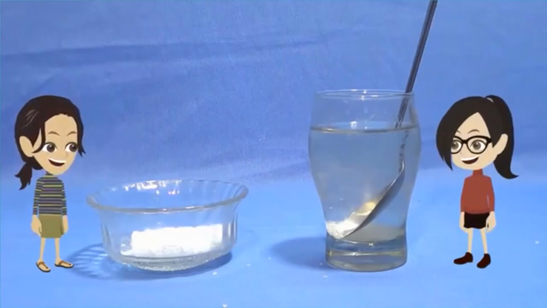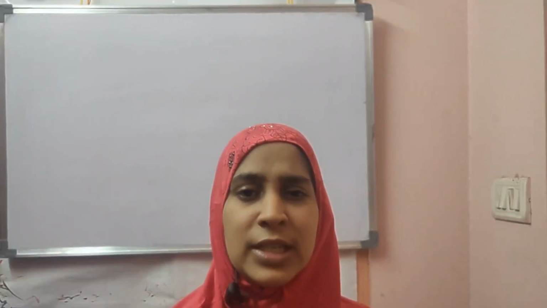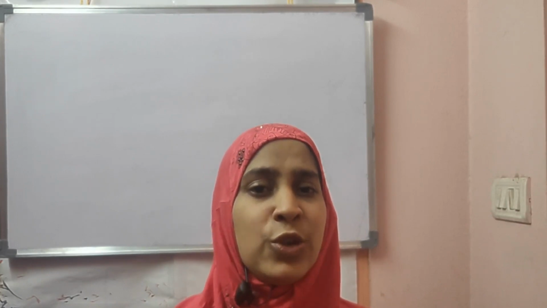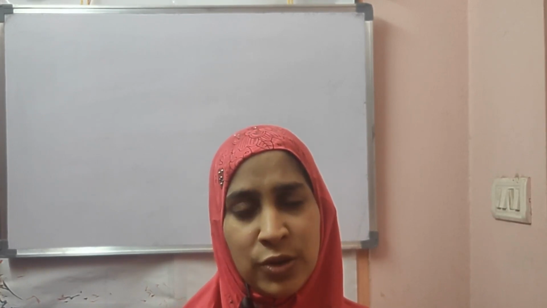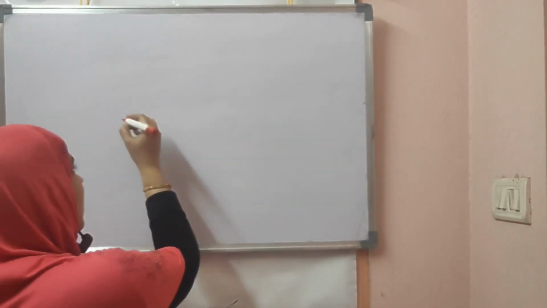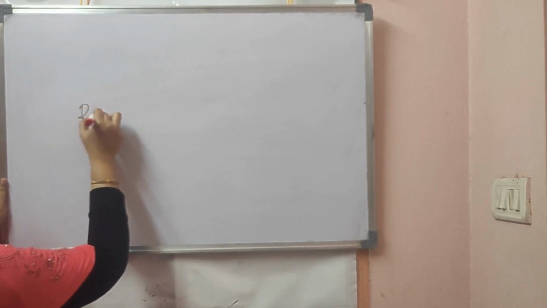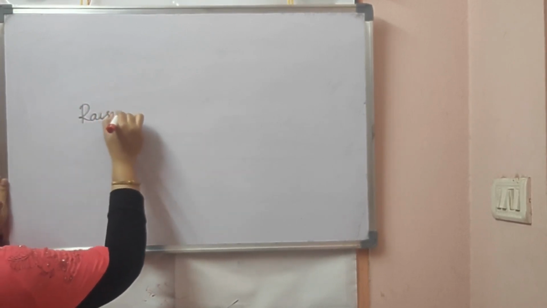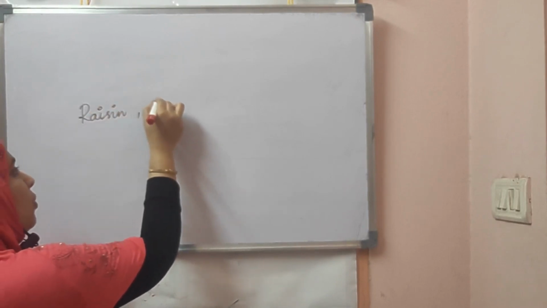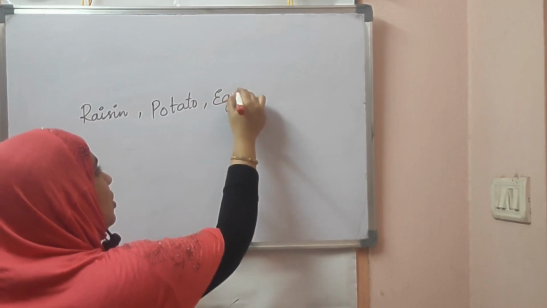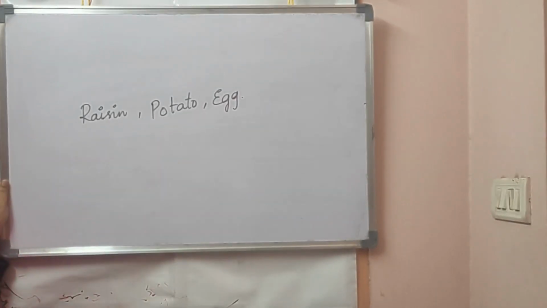Correct. Now you have seen how to make a saturated solution. But my question is, why should we learn to make a saturated solution? I have an answer for this. Listen carefully. We are going to experiment with raisin, potato and egg. These three are biological substances.